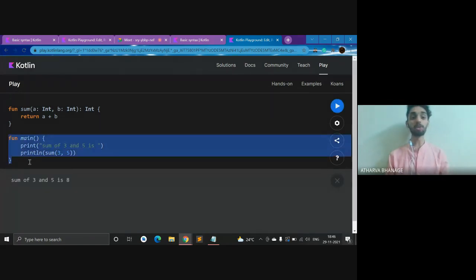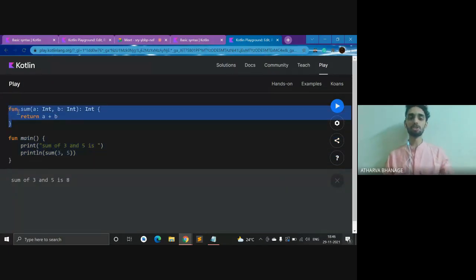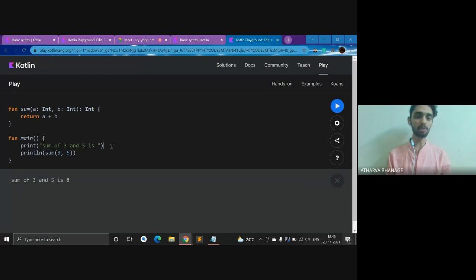As you guys already know what a main function is, but now this is some function which you can create on your own, to facilitate what you need to do. If you want, you can always print over here, print a plus b. You would still get the same output. Oh wait, I've not defined a and b over here. One second.